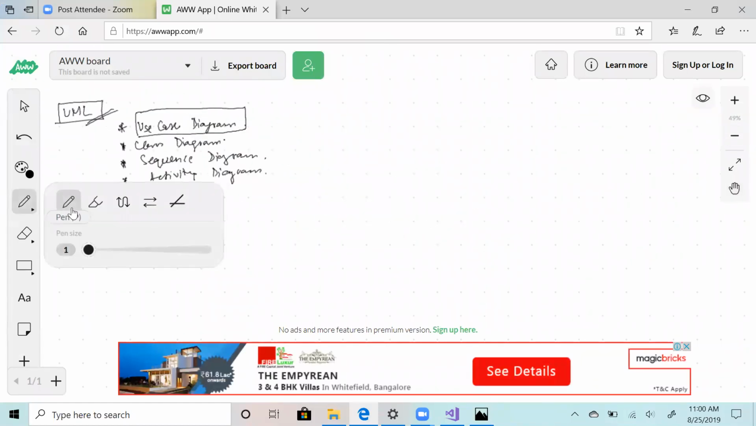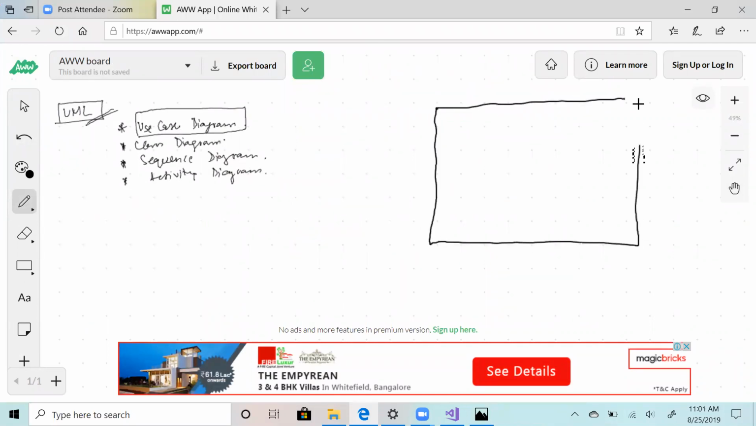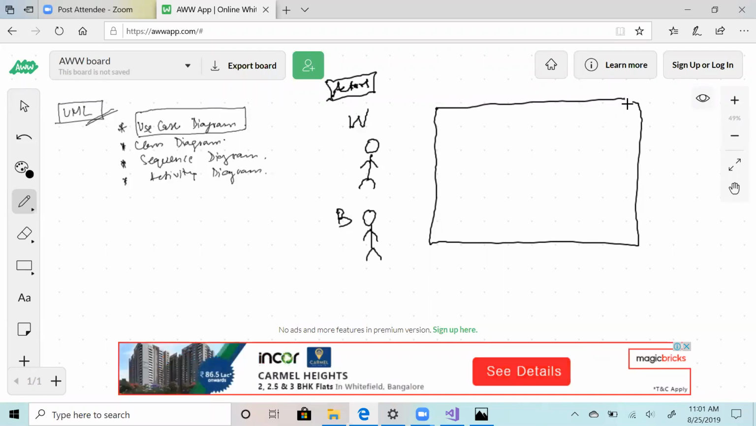For chess, what will your use case diagram look like? Firstly, you draw a system boundary. This is your game of chess, and this is your player. This is white. This is black. These are your actors. In use case diagram, we don't think in terms of classes. We think in terms of business use case point of view, as you can see.